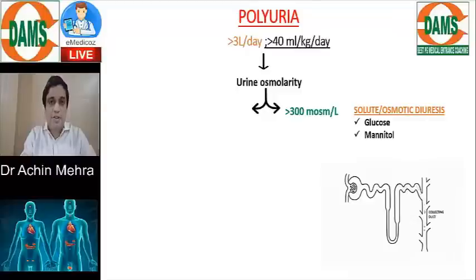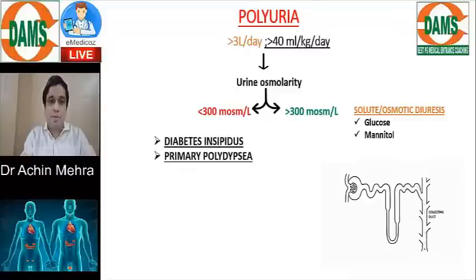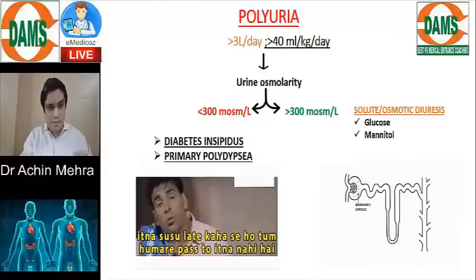While on the other spectrum, if the patient has got a low urine osmolarity, that is, below 300, we think of two conditions. One is diabetes insipidus due to deficiency or resistance to the hormone ADH. Or maybe the person, due to some reason, is drinking excess of water, primary polydipsia, right? So let's try to find them.